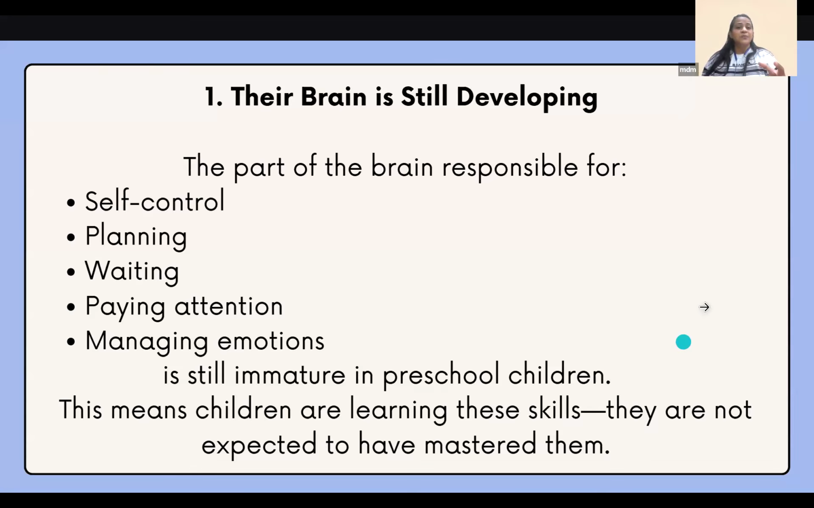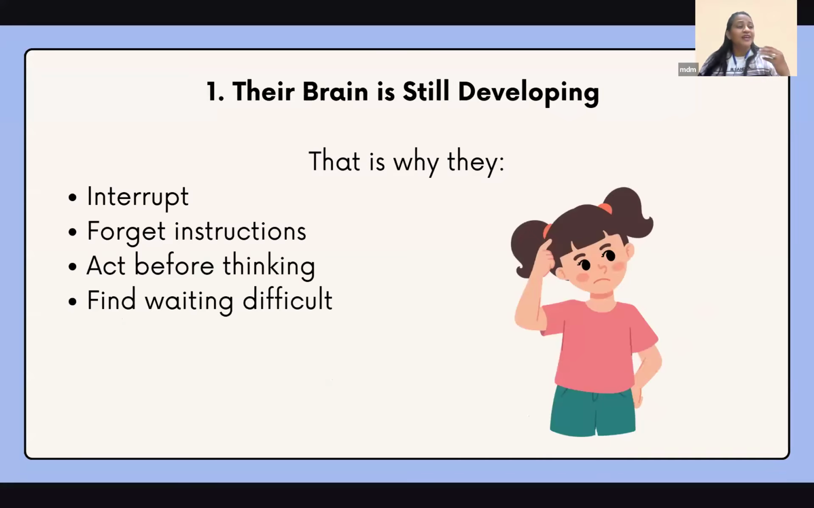The brain, so that is why they interrupt, they forget instructions, they act before thinking, they find waiting difficult. Even as an adult, I act before thinking at times, most of the times, in fact. So I'll just do something and I'm like, okay, I should have thought before doing this. So that is happening with us as well. What do you expect from the children?